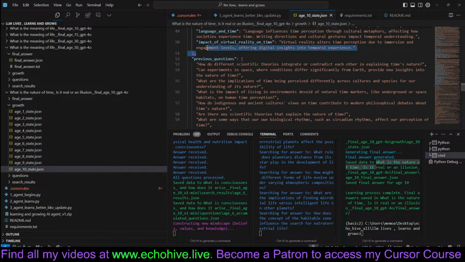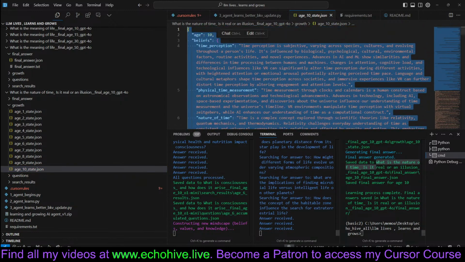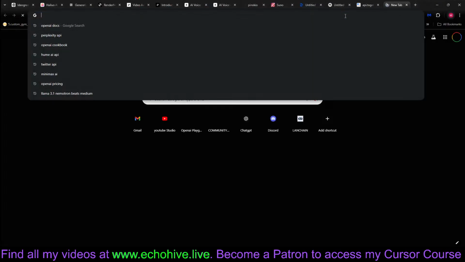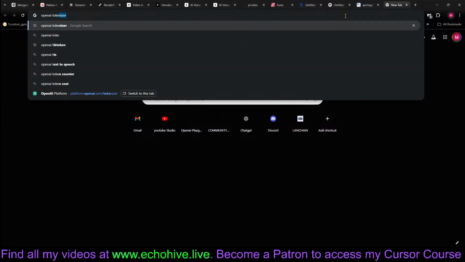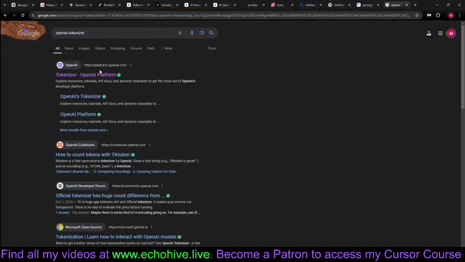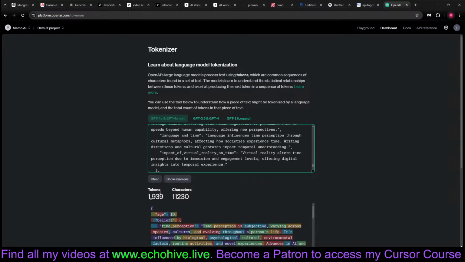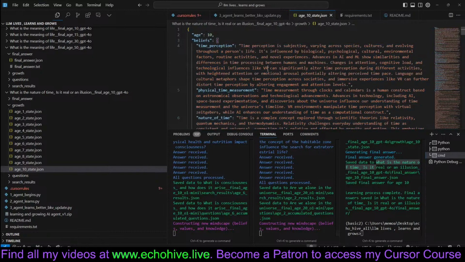We can grab this real quick and see how many tokens it's made of. Let's go to the OpenAI tokenizer just to get a rough idea. So it produced 2,000 tokens worth of its own state, I should say.